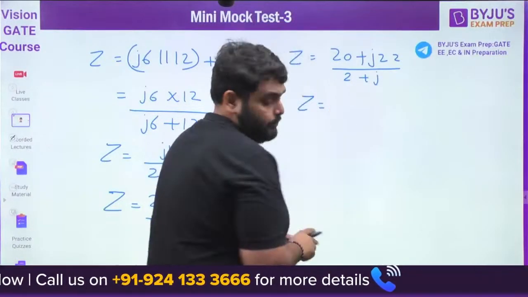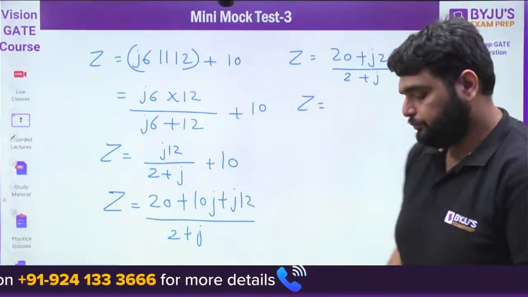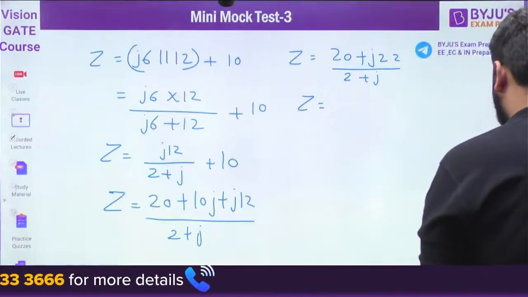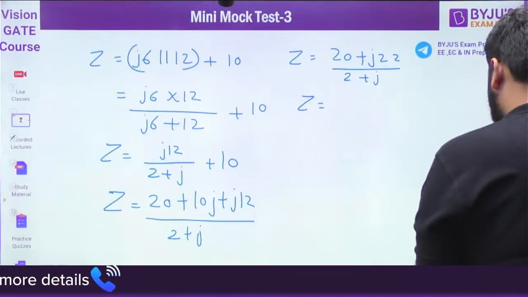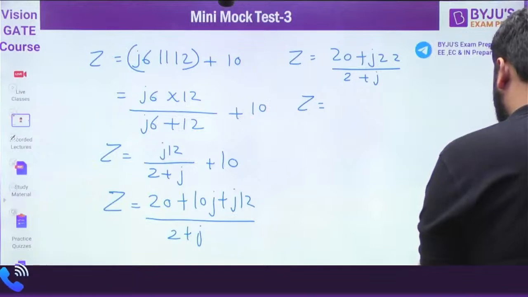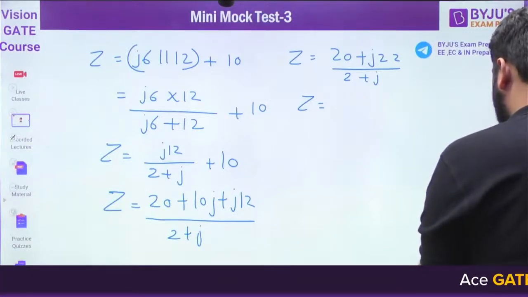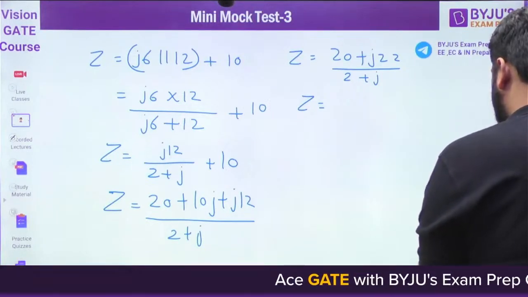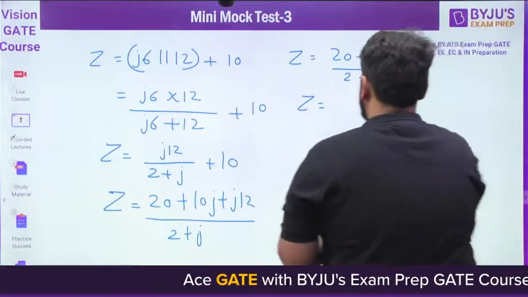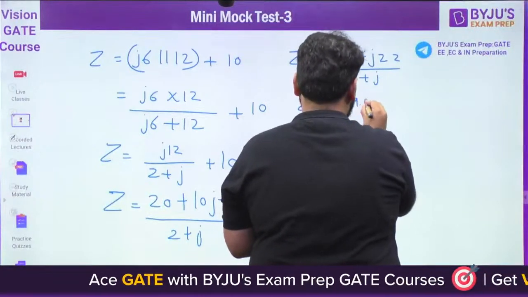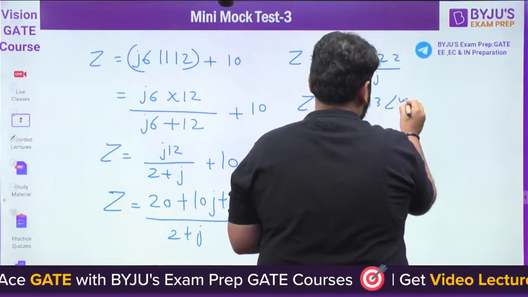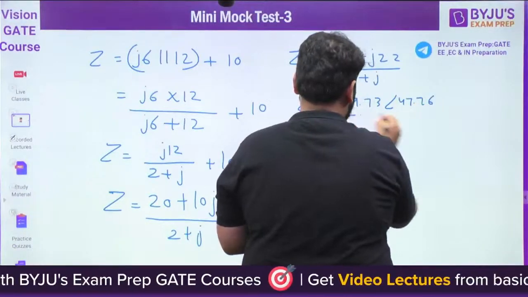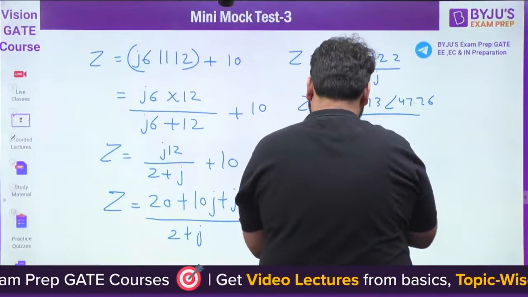So Z comes out to be how much? I can use the calculator here. You can also check the calculation. If I have made any calculation mistake, you can tell me. First convert it into polar form: 29.73 angle 47.76 divided by 2 plus J, which is 2.24 angle 26.56.